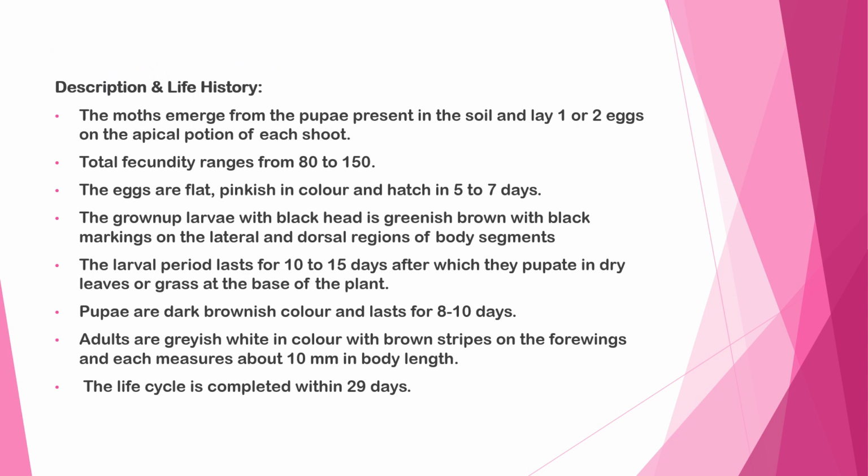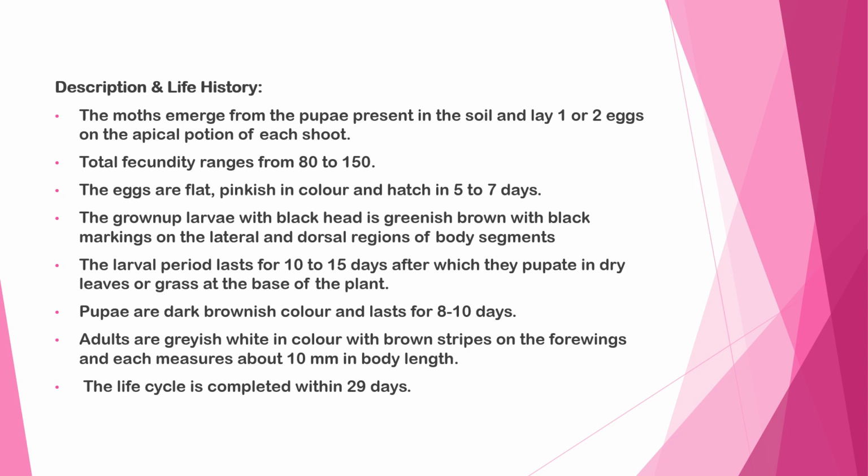Description and life history: the moths emerge from the pupae present in the soil and lay 1 to 2 eggs on the apical portion of each shoot. Total fecundity ranges from 80 to 150. The eggs are flat, pinkish in color and hatch in 5 to 7 days. The grown-up larvae with black head are greenish brown with black markings on the lateral and dorsal regions of the body segments. The larval period lasts 10 to 15 days, after which they pupate in dry leaves or grass at the base of the plant.